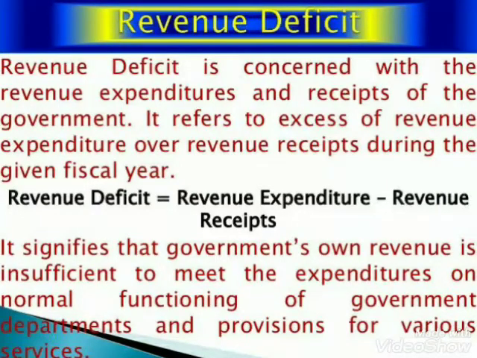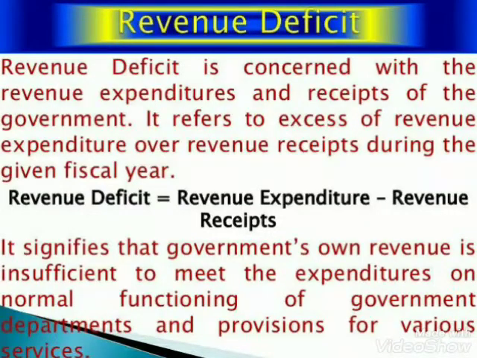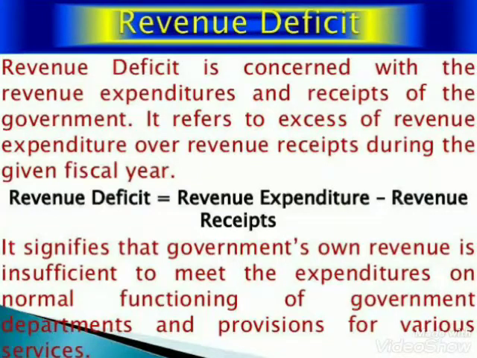Second, if government doesn't go with this option, let's say the government decides to borrow from the general public, or borrow from the RBI, or borrow from the rest of the world. Now if government borrows, then what is the government doing? Government is raising its liabilities. Means if they borrow, then they have to return it also, and when they return it, they return it along with interest. So that's a burden on the government. So it becomes a liability.